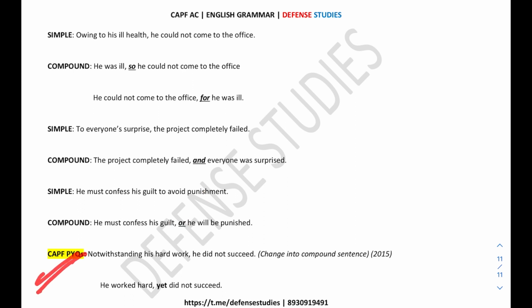Now this is a PYQ, a previous year question which was asked in the CAPF exam in the year 2015. The question was: notwithstanding his hard work, he did not succeed. The direction is to change it into a compound sentence. Notwithstanding is again a prepositional phrase. It is the same as: he worked hard yet he did not succeed. Again, I think we have covered this in the lecture itself.